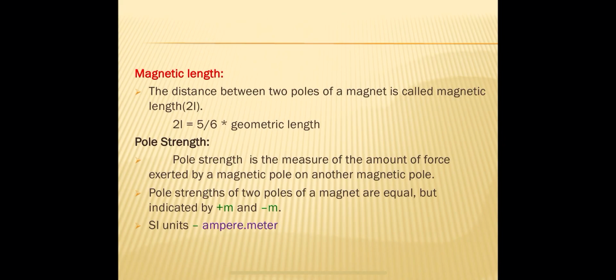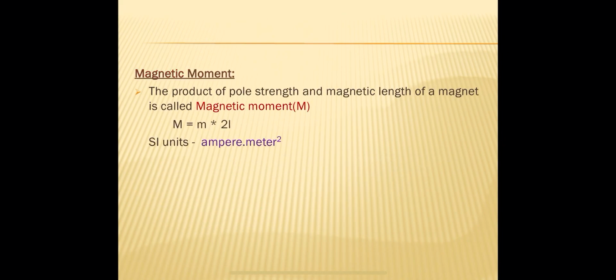So by combining these two terms, the strongness of the magnet can be explained. If we multiply these two, magnetic length and pole strength of a magnet, that is called